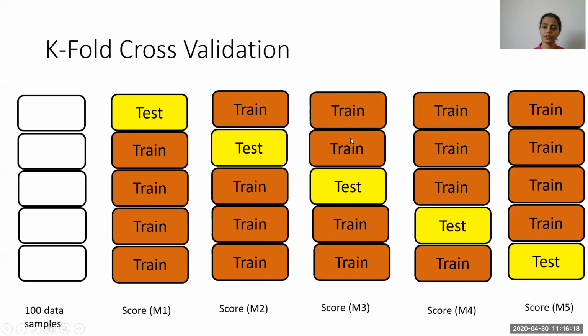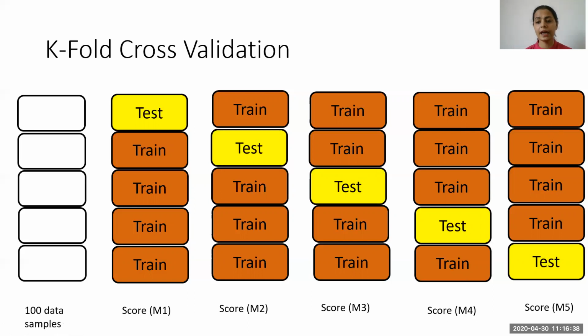In the third iteration, we repeat the process and train it on the first, second, fourth, and fifth blocks, and the third block is reserved for testing. Again, the score is evaluated. The same thing happens with the fourth iteration and the fifth iteration.